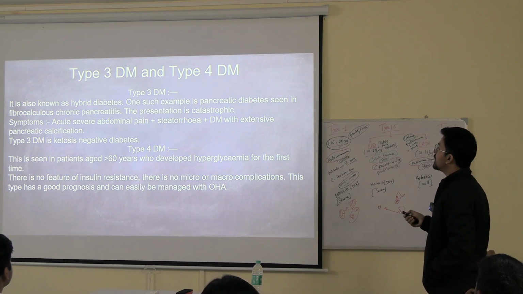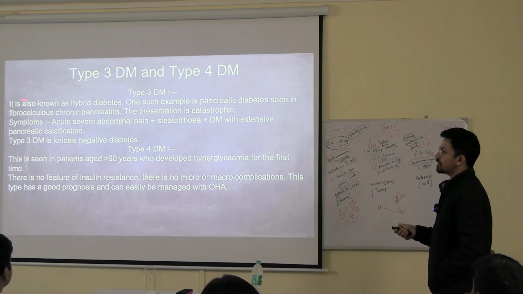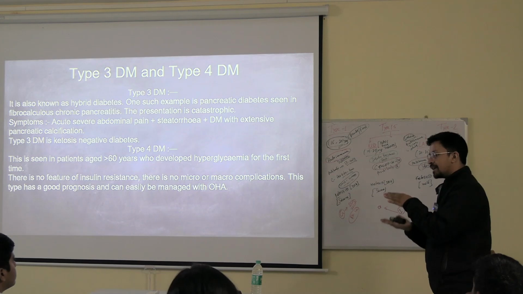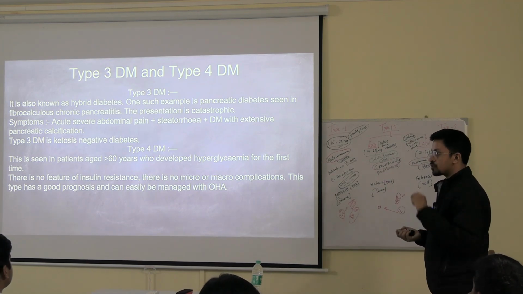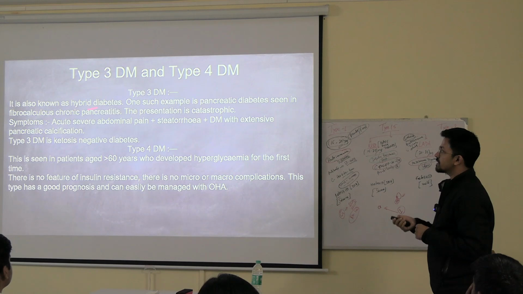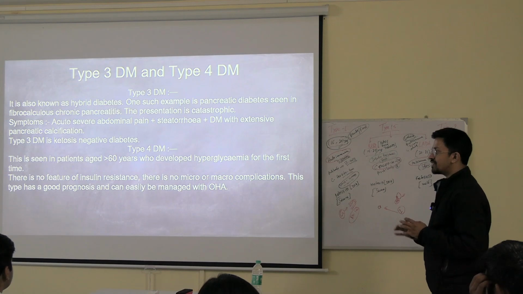One such example is pancreatic diabetes seen in fibrocalculous pancreatitis. Fibrocalculus means once there is healing, there will be fibrosis as well as calcium deposition, which is causing the stone. The stones are known as calculus and are seen in chronic pancreatitis. Got it? And the presentation is catastrophic. Catastrophic means it is a very deadly presentation.